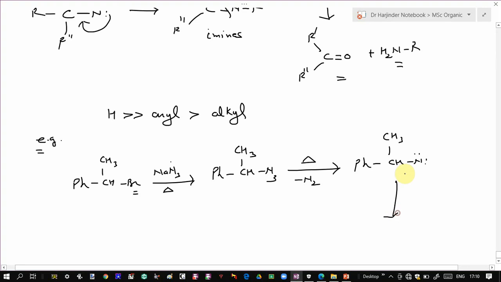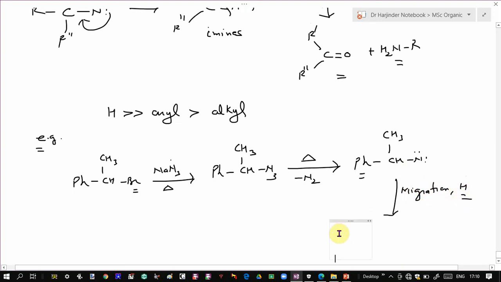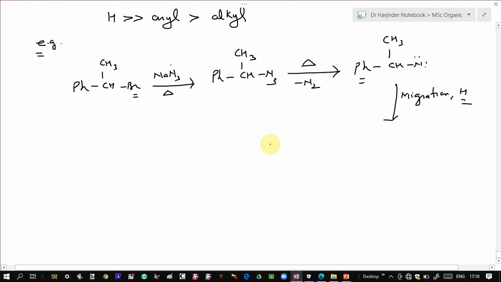Since you have three different groups, phenyl, methyl and hydrogen, and hydrogen has the maximum migrating tendency, migration of hydrogen takes place to the nitrogen. So hydrogen gets migrated to nitrogen, and you will get a double bond, NH and methyl.